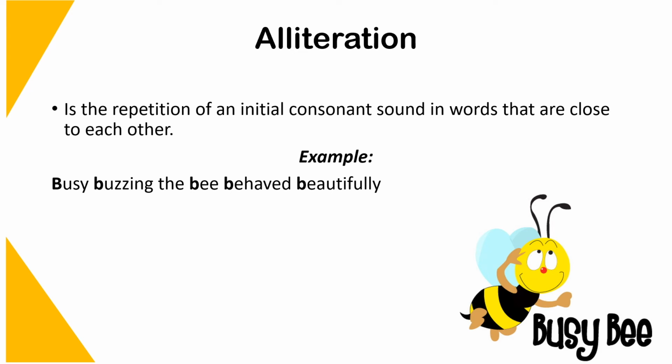Alliteration is the repetition of an initial consonant sound in words that are close to each other. For example, "busy buzzing, the bee behaved beautifully." There's a repetition of the B sound. This is alliteration and it is effective because the line is about a bee. With the repetition of the B, we can almost hear the buzzing sound of the bee.